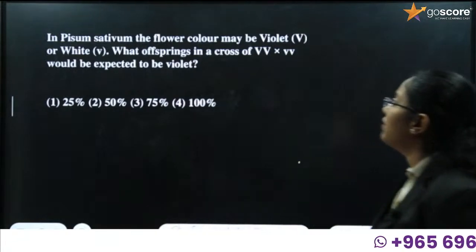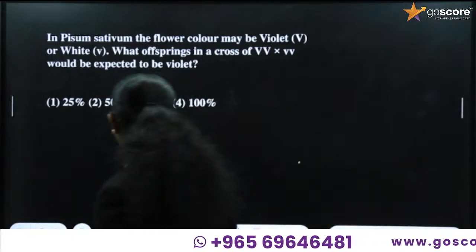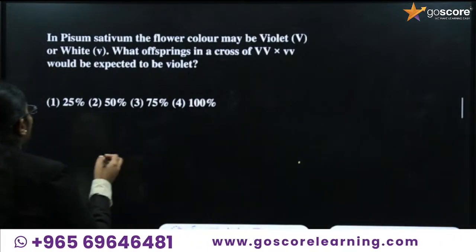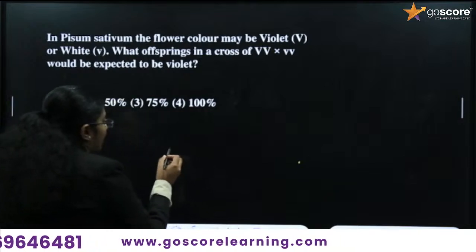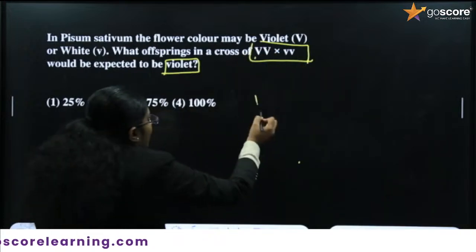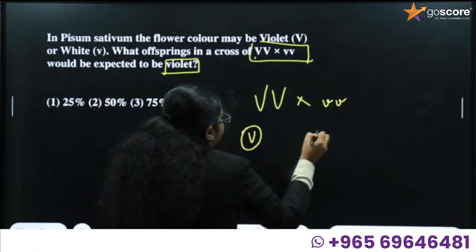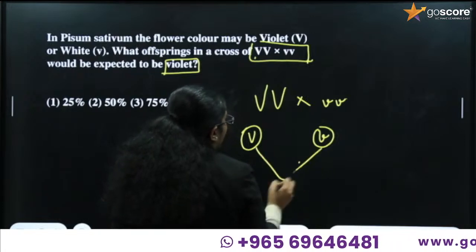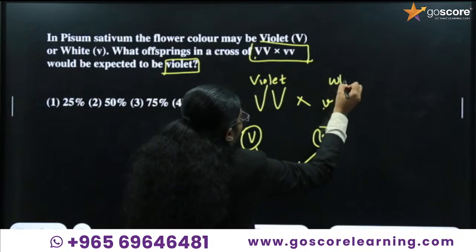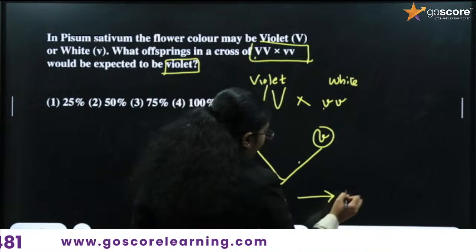In Pisum sativum, the flower color may be violet or white. What is the color of Pisum sativum? It is violet and white. What offspring in a cross of capital V small v with small v small v would be expected to be violet? That is the question. The condition is that it should be violet, and the cross should be this one. Let's do the cross. Capital V small v crossed with small v small v. What are the possible gametes? Capital V and small v. Capital V is actually violet and small v is actually white. So if the cross is done, we will get capital V small v, where the color is violet.